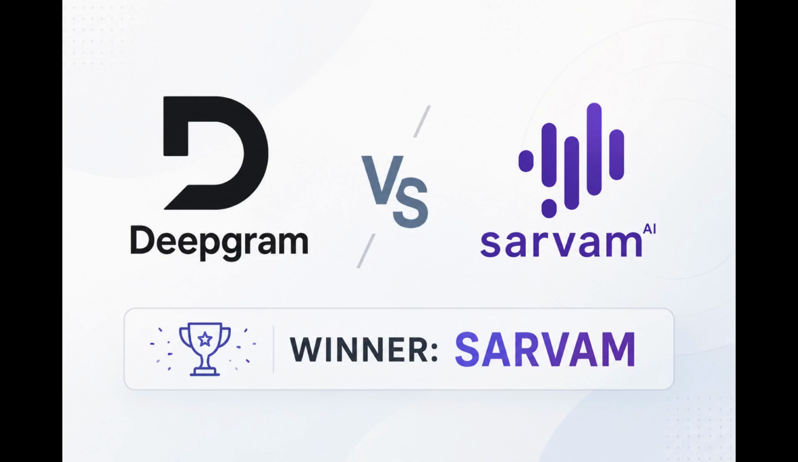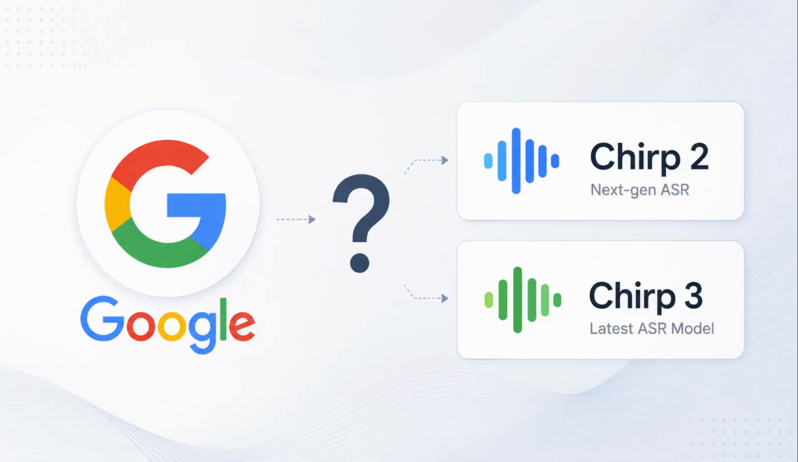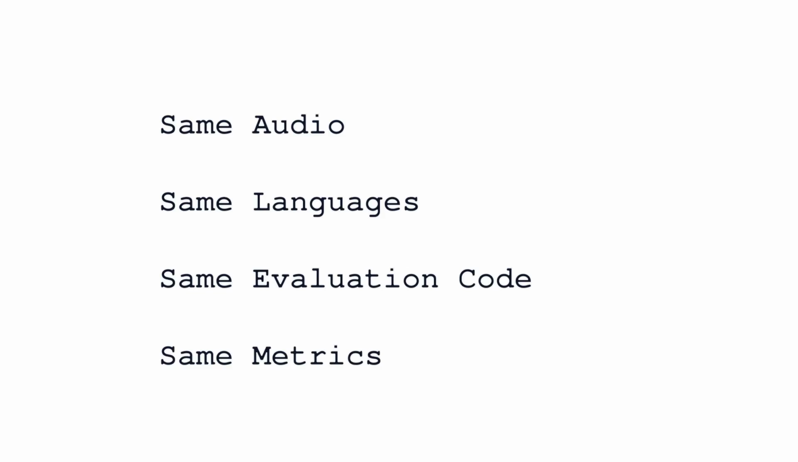In my last video, I gave the clips to Deepgram and Sarvam worked better for our use case. But there was an obvious follow-up. What about Google? So today I'm adding a third engine, Google's Chirp, both Chirp 2 and Chirp 3, to the exact same benchmark. Same 10 languages, same audio, same scoring code.